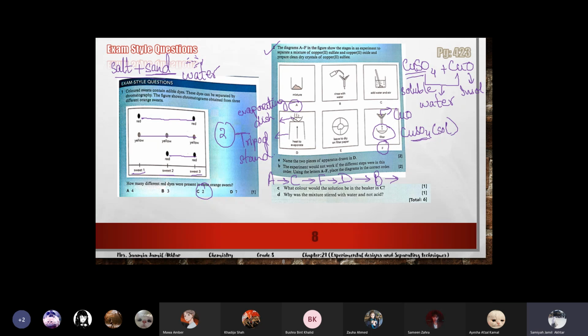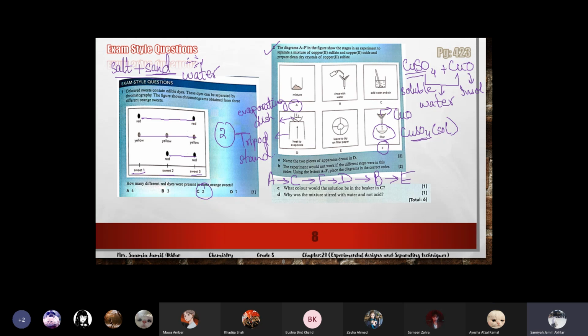So B is the next step, and in the end we will dry them. Which one is left? E. We need to dry them on the filter paper. So this is the order. That's why I told you the steps, where the steps were not mentioned in the book. I wrote the extra points just to make sure that you know the steps, because these types of questions can come.